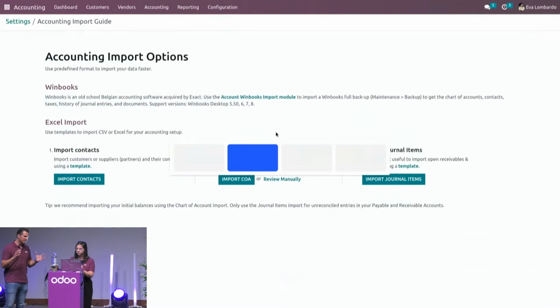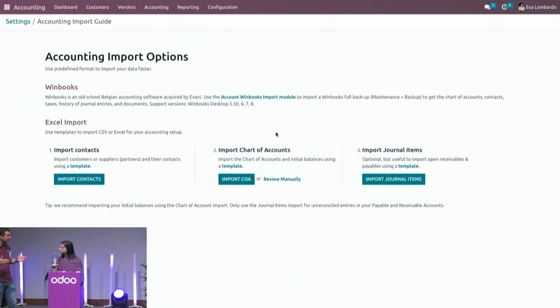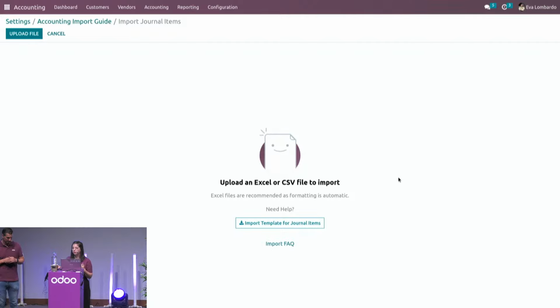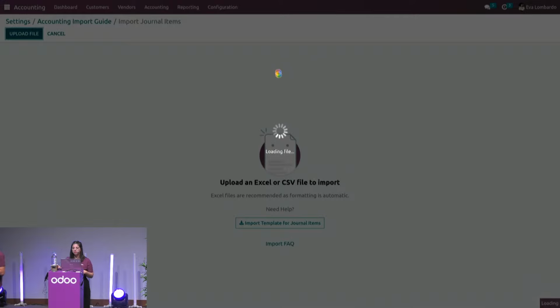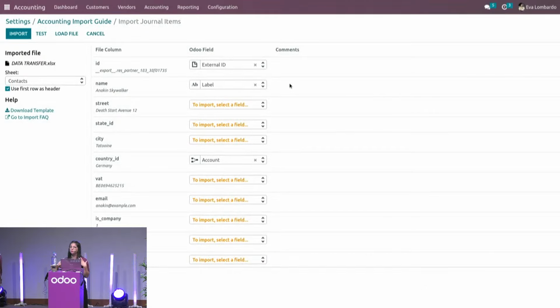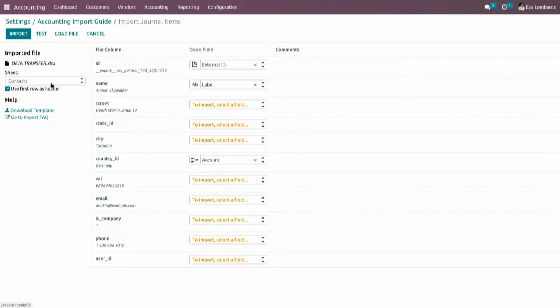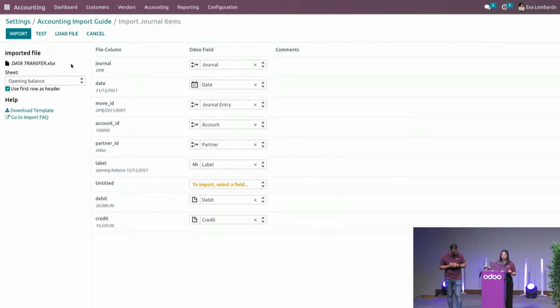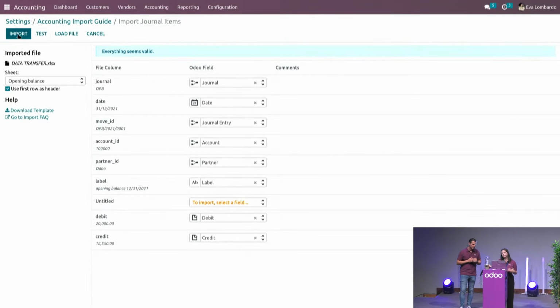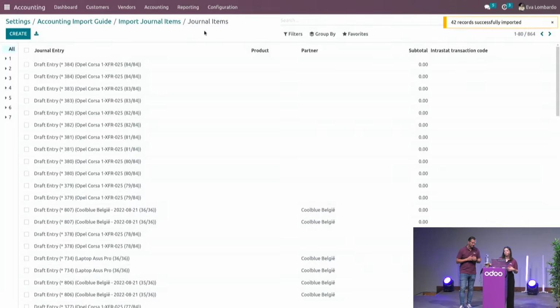Cool. The templates are definitely a great addition, but I guess for the presentation of today, you prepared some figures that we can import? Yeah, I've already done the contacts and the chart of accounts. I'll just import the opening balance. I'll upload my file here. So let me take my data transfer Excel. This is the view that you will get when you want to import anything in Odoo. I can easily switch from one sheet to the other within the Excel file, and you can see here all the Odoo fields are matched automatically thanks to the technical names in the columns. All I have to do is test and import, and we're good with the opening balance.